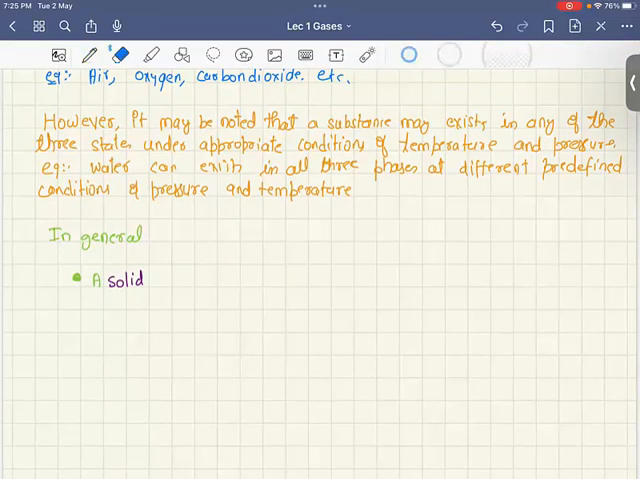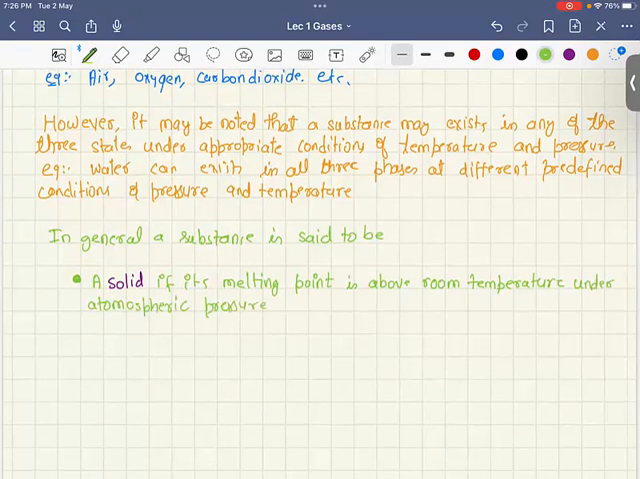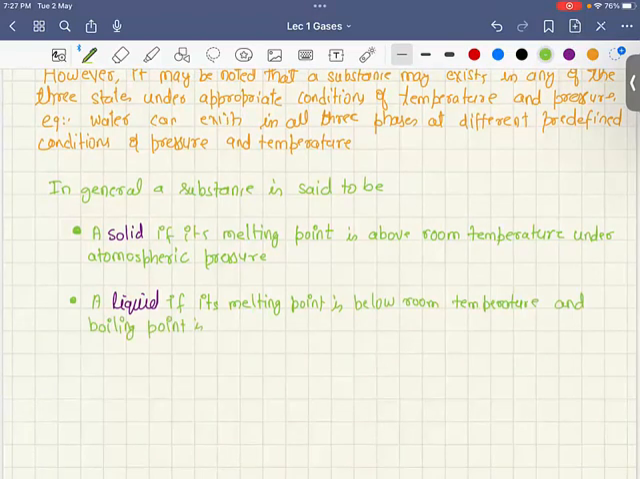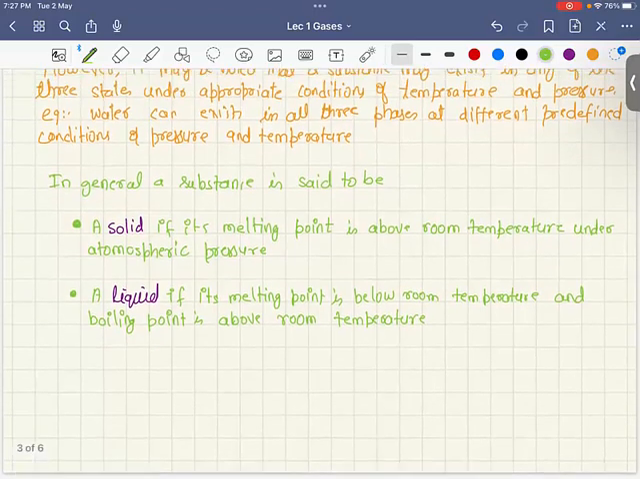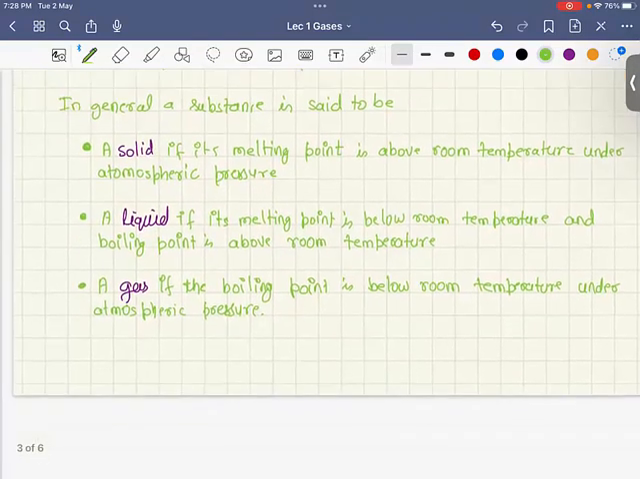In general, a substance is said to be a solid if its melting point is above room temperature under atmospheric pressure. It is said to be a liquid if its melting point is below room temperature and its boiling point is above room temperature. And it is said to be a gas if the boiling point is below room temperature under atmospheric pressure. Now let us define what is triple point.